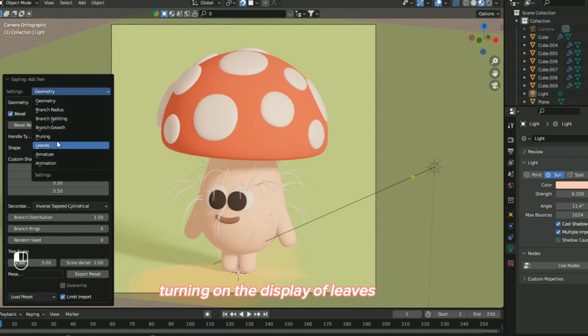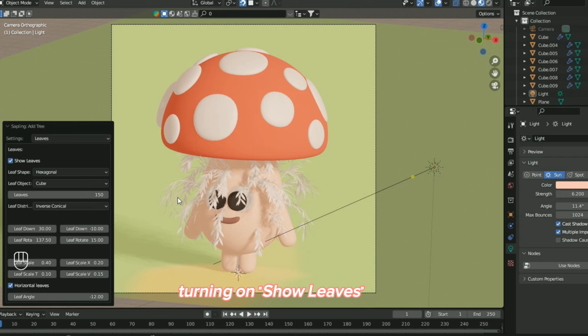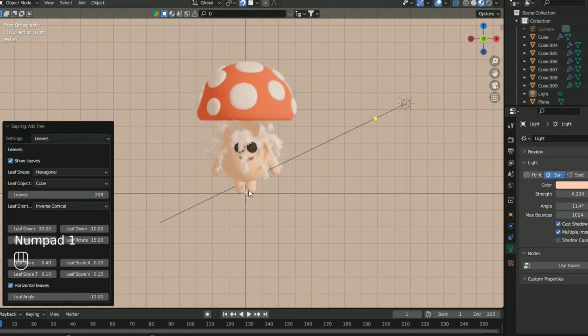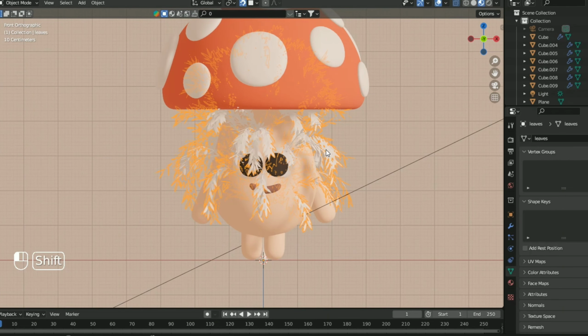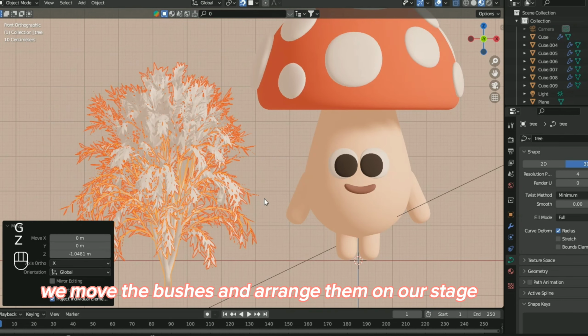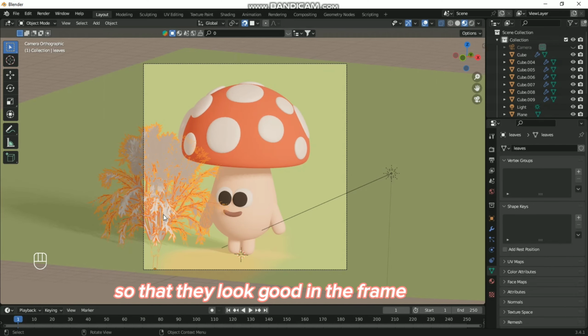Turning on the display of leaves, turning on show leaves. You can also change the leaves as you want. We move the bushes and arrange them on our stage so that they look good in the frame.